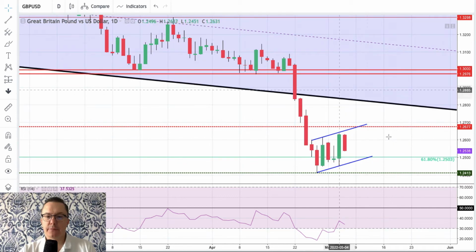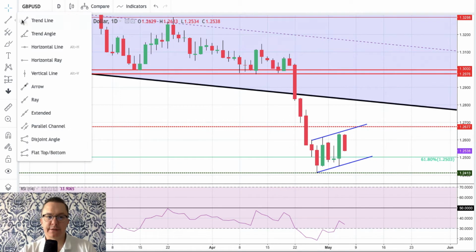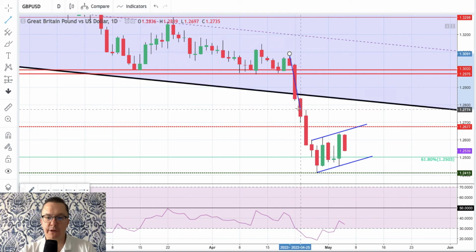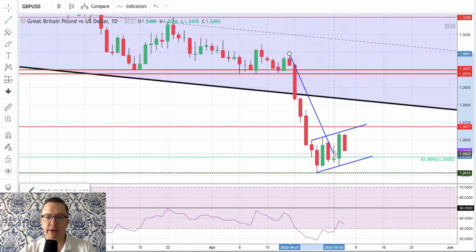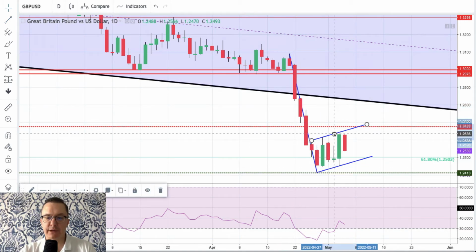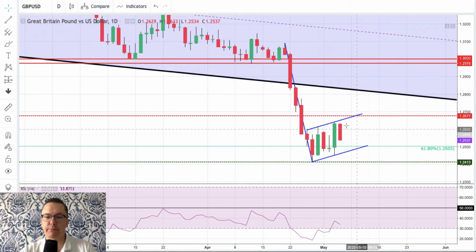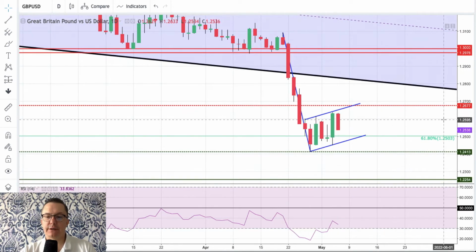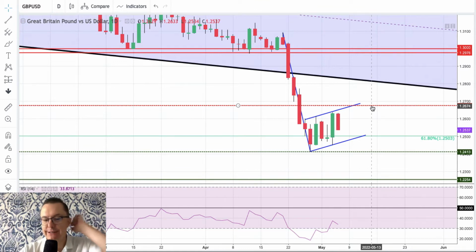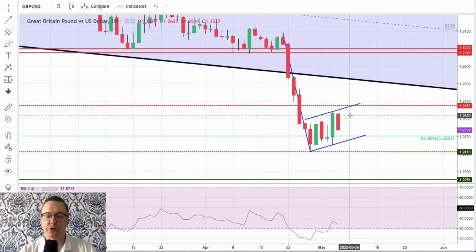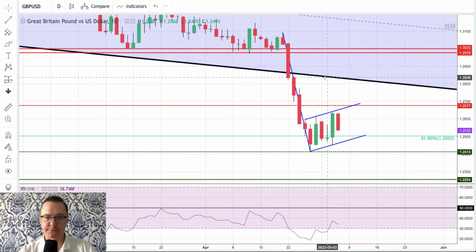However, if we consider this move here as the pole of the flag, we have the pure textbook example of the flag pattern, and this is a bearish flag. This is a bearish flag pattern. So if there is even some sort of increase in the volatility, and it's expected to be here on the British pound, then we can break above 1.2677. We can go even towards the long-term channel lower line.